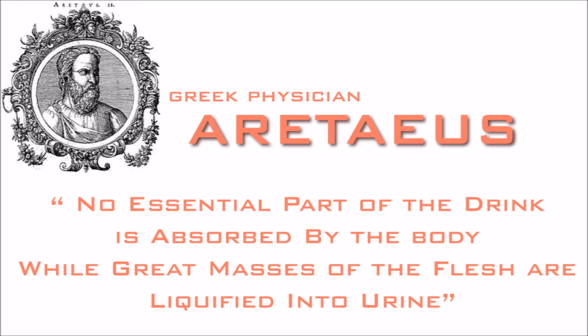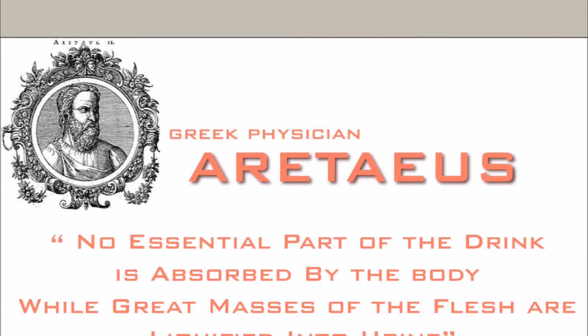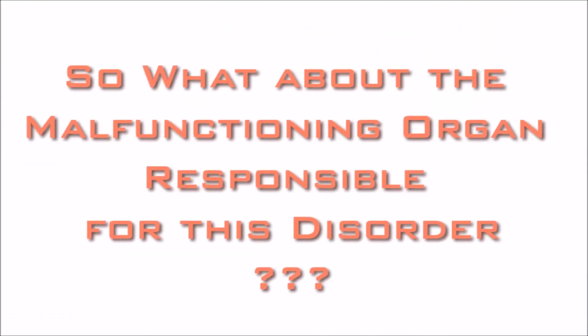What he meant to say is, if a person is affected with this disorder, the nourishment given to the body through food is not absorbed by the body and this food gets excreted through urine. At the same time, great masses of flesh, that means muscles and fat in the body, get broken down and excreted through urine. By the 18th century, physicians were able to identify the symptoms of this disorder.